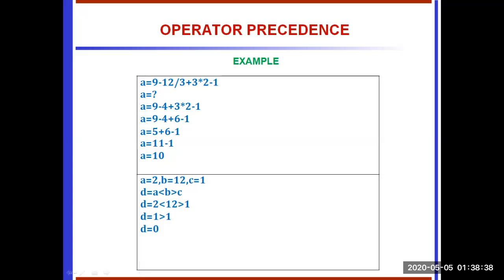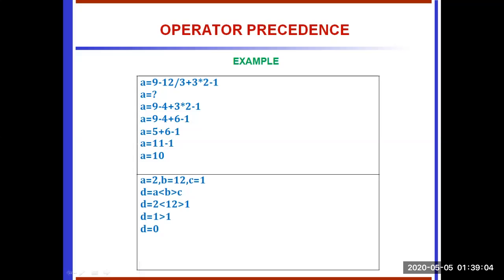Next we go to relational operators. A equal to 2, B equal to 12, C equal to 1. The relational operator always gives 0 or 1, true or false. Here A value 2, B value 12, C value 1. You apply the second line equation: 2 less than 12 greater than 1.